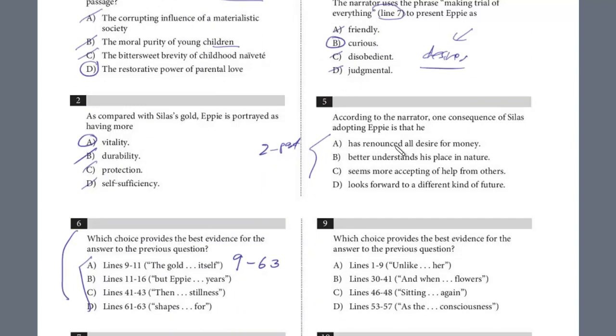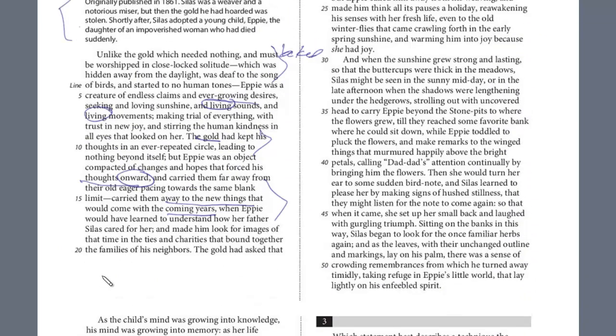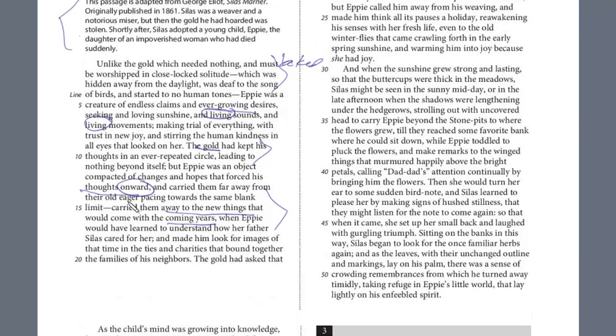And so if we look at the choices in 5, again, it's going to be paraphrased. Renounced his desire. Again, this is not evidence. Better understands his place in nature. Seems more accepting of help from others. This is definitely the choice. He looks forward to a different kind of future, right? Onward and the future. And the evidence really was between 11 and 16. And so you just have to kind of independently find these. And if you get it right, it'll confirm it. And here we see again, onward, carry them far away to new things that would come with coming years.